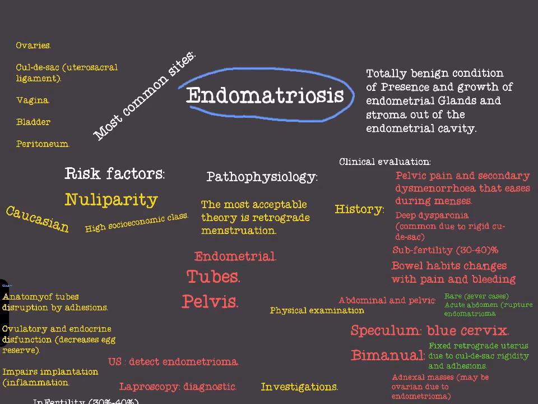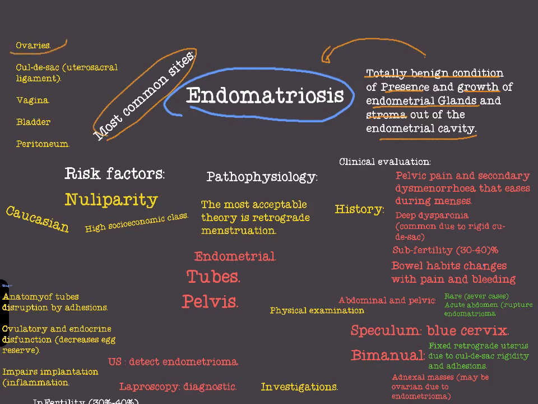Okay, endometriosis. What is endometriosis? Endometriosis is a totally benign condition. It is not a pre-malignant condition, okay? It is a totally benign condition of the presence and growth of endometrial glands, tissue and stroma out of the endometrial cavity. The endometrial glands and stroma should be in the endometrial cavity. If these endometrial glands and stroma are out of the endometrial cavity, then we have a case of endometriosis.